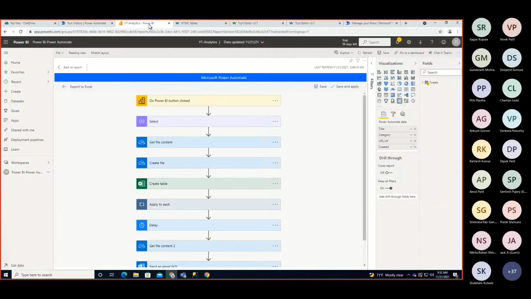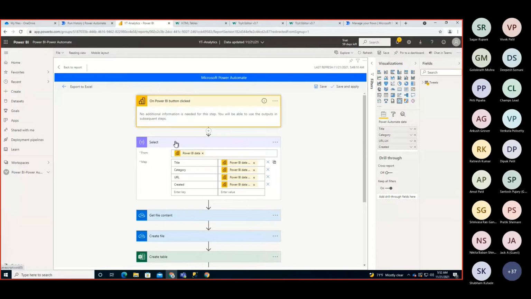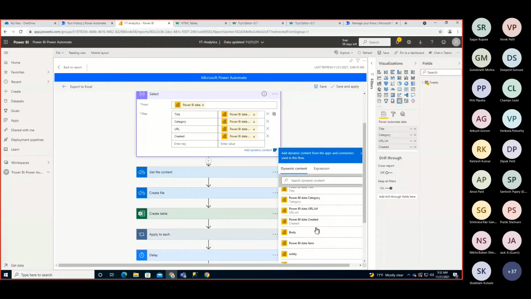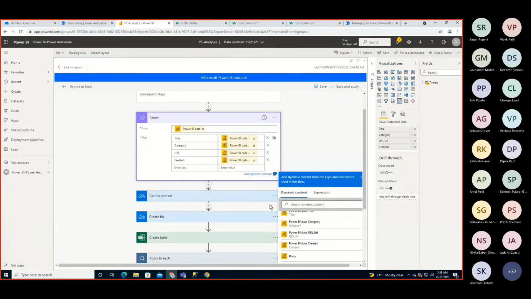So I just opened this up. First of all, whenever you click the button, you get the data from Power BI. Basically I just take one select action, and I map the different properties like title, category, URL, and created. I just drag and drop the fields that I showed you in the earlier scenario as well. Basically I drag this many fields, and it adds the entire Power BI data on top of that. So all this data is mapped to this select action.